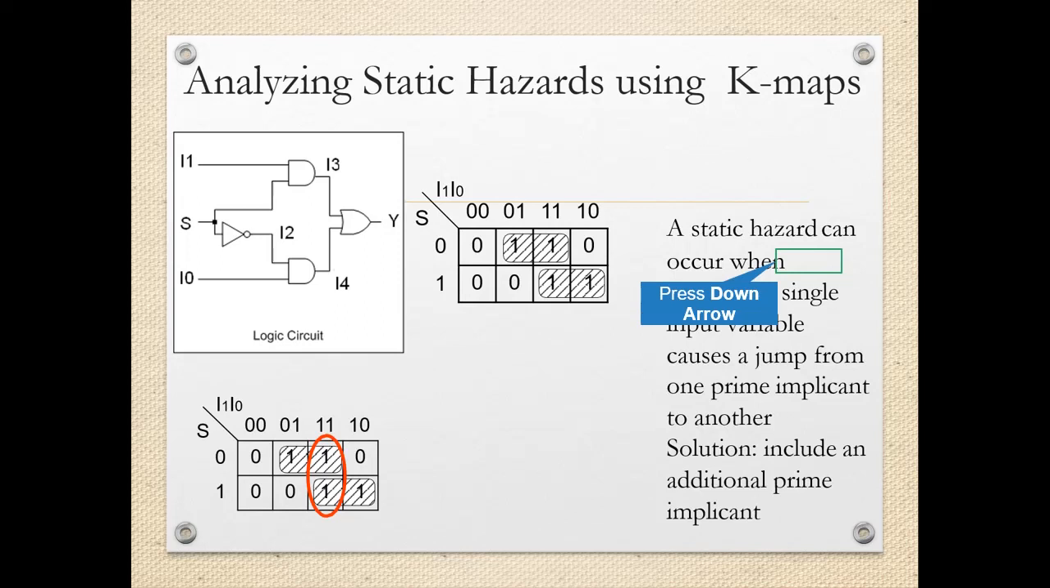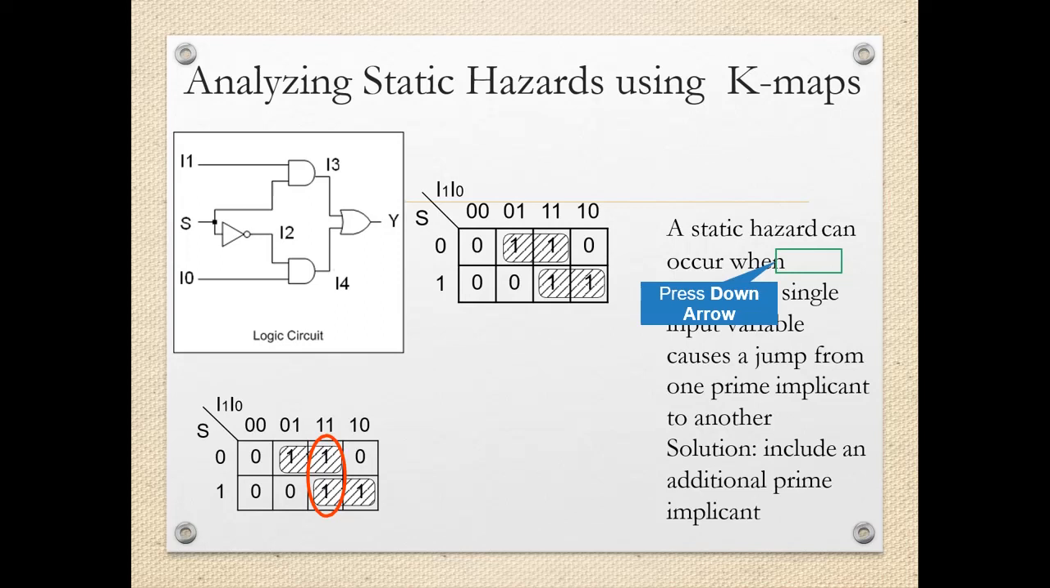A static hazard can occur when changing a single input variable causes a jump from one prime implicant to the other. So the meaning is these are the prime implicants which are in the adjacent cells, but they are not grouped anywhere. So if you try to make a group, now observe this second K-map in which this group is shown with red color. So if this group is made, then the possibility of hazard can be removed.